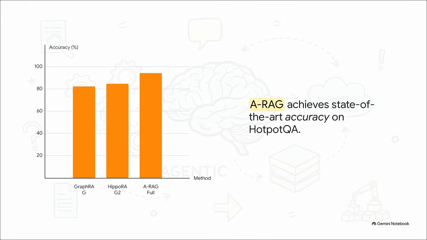And what's even more impressive, even just a naive version of ARAG, one that was given autonomy but only a single search tool, beat out those complex graph-based methods. It really proves that autonomy itself is a massive performance driver.